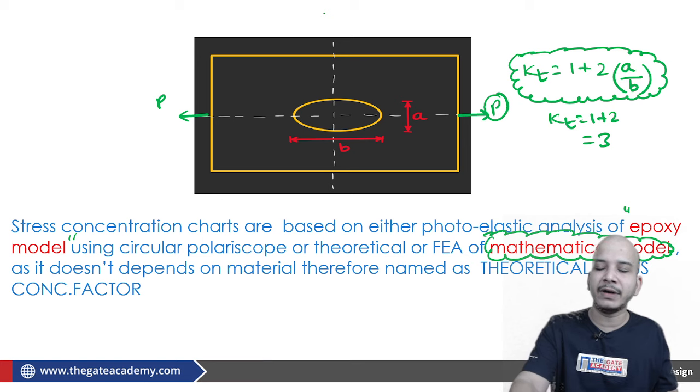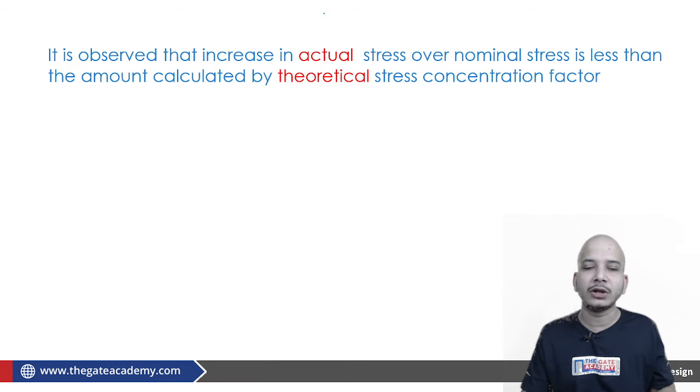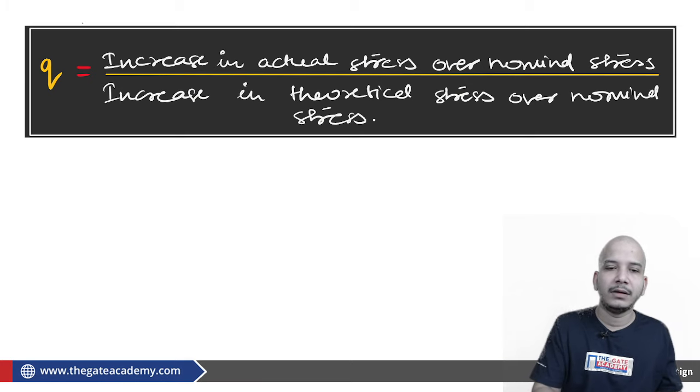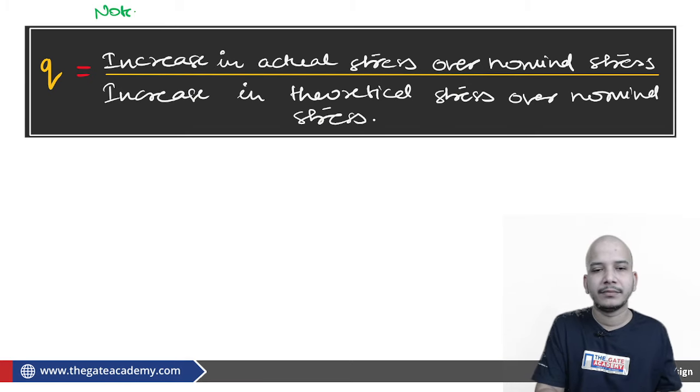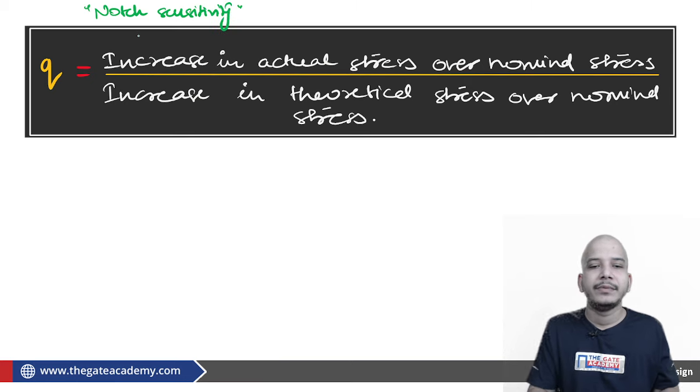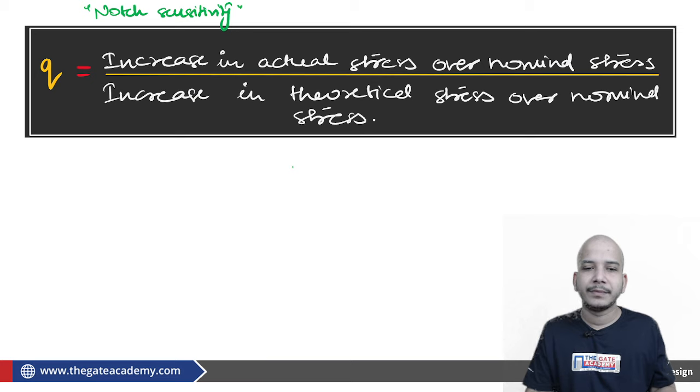Therefore we have to define one more important term, which is notch sensitivity, Q. And what is this?